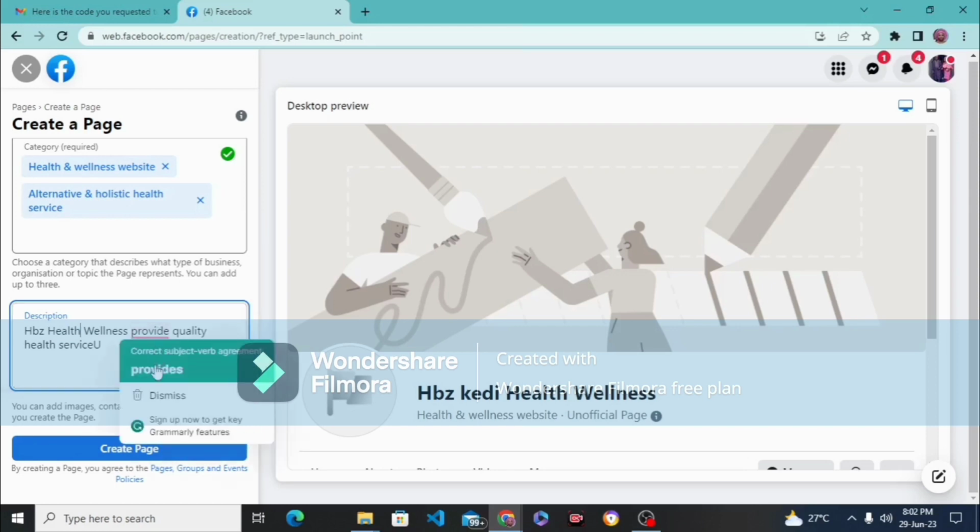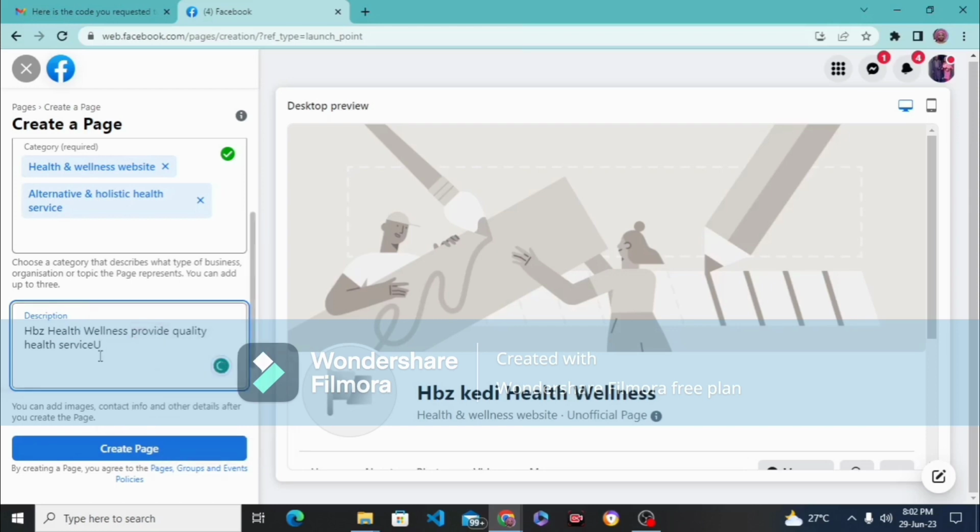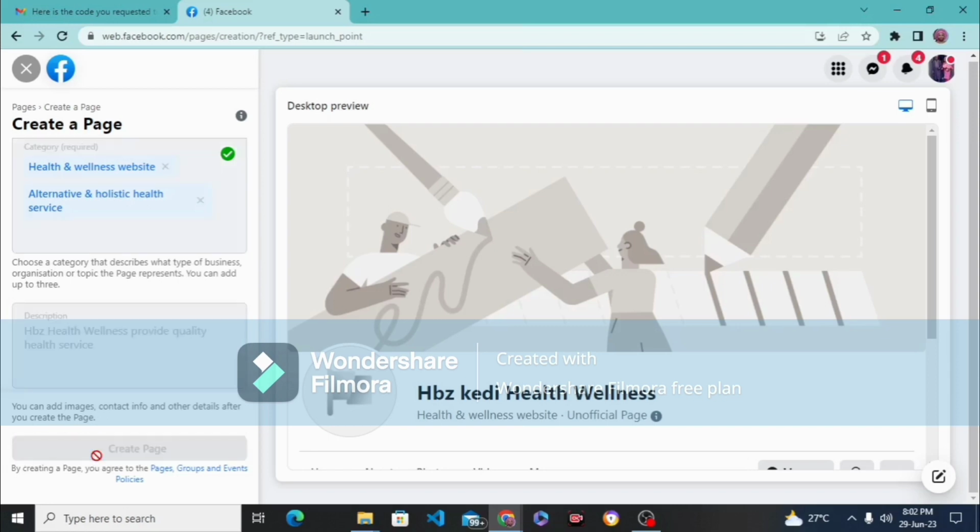You need to correct, okay. So I have Grammarly installed on my phone and my system, so that anytime I make a mistake like that, I will just use it. So click on create page. Click on create page. All right. So after clicking on create page, let's see what it's going to bring out.